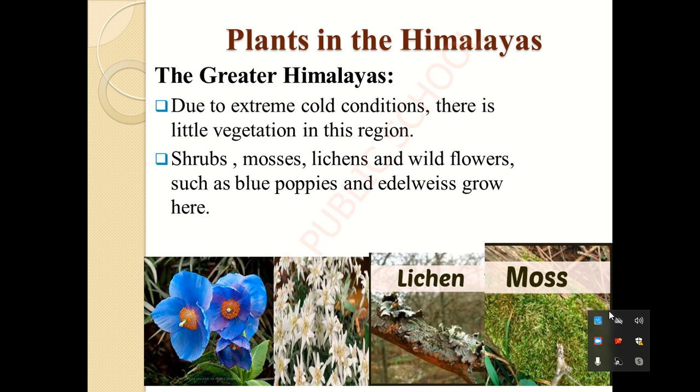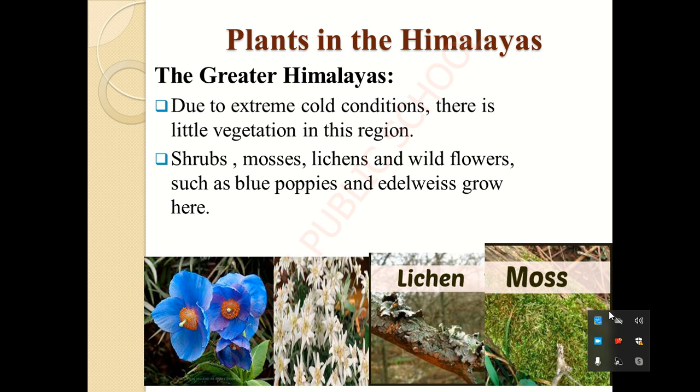So as I told you earlier, Himalayas will be having a very cold kind of climate, isn't it? So generally we segregate Himalayas into three ranges: the Greater Himalayas, the Middle Himalayas and the Outer Himalayas. So what are the three different climates that exist there? The Greater Himalayas will be very cold in nature.